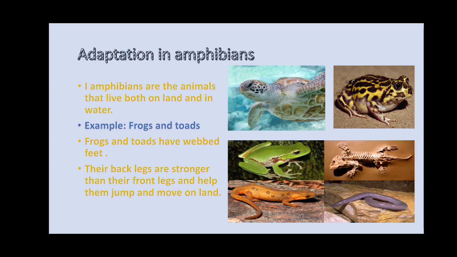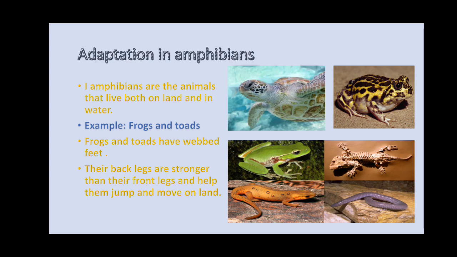And their back legs are stronger than their front legs. Try to understand: back legs are stronger than front legs. That is the reason they help them to jump and move on land. You can observe this yourself today, if you find a frog around you. Observe how it moves when it is on the land.